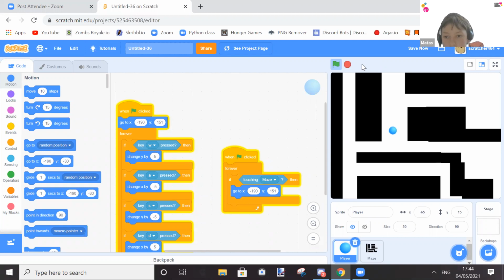So you have to be sort of careful with this. But this is the first level, so it's pretty easy. You shouldn't really fail too much on this. Simple.